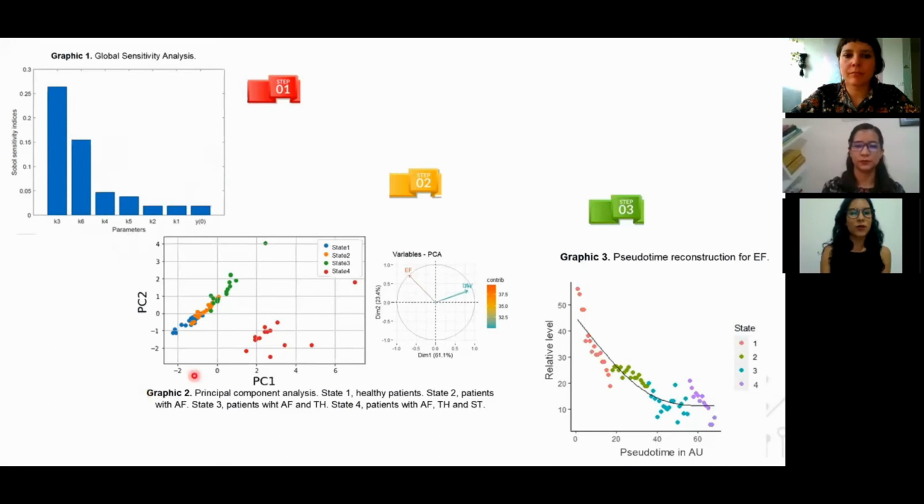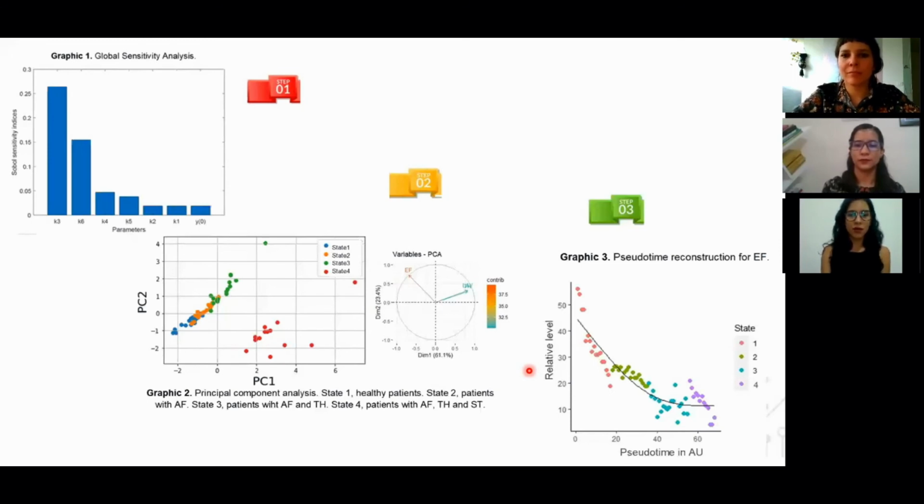Also, we searched for the principal contributors to the new dimension variables, showing that ejection fraction was the major contributor, especially in dimension 2. Finally, we reconstructed the pseudotemporal trajectory of our data. It's worth mentioning that this algorithm is most used in single-cell data analysis, so its use with clinical variables is innovative.